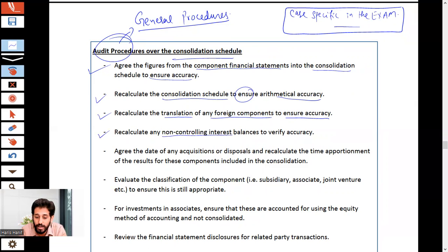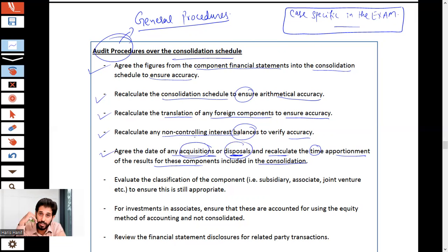Recalculate any non-controlling interest balances to verify accuracy. Agree the date of acquisition or disposal and recalculate the time apportionment for these components included in the consolidation. The date of acquisition or disposal. It's not necessary that it is only the case of purchasing a subsidiary.